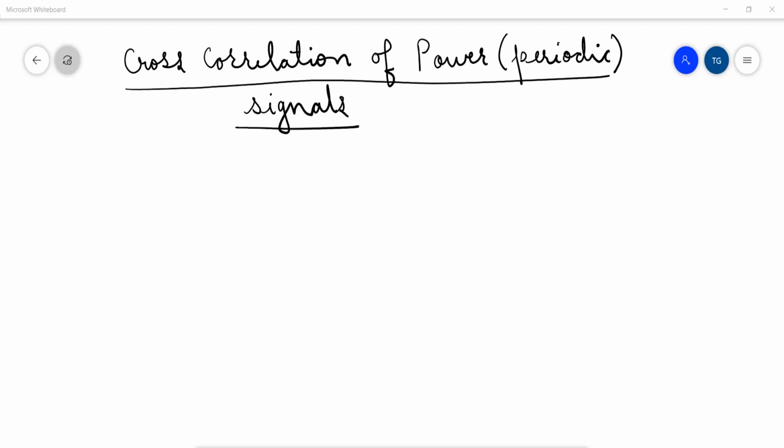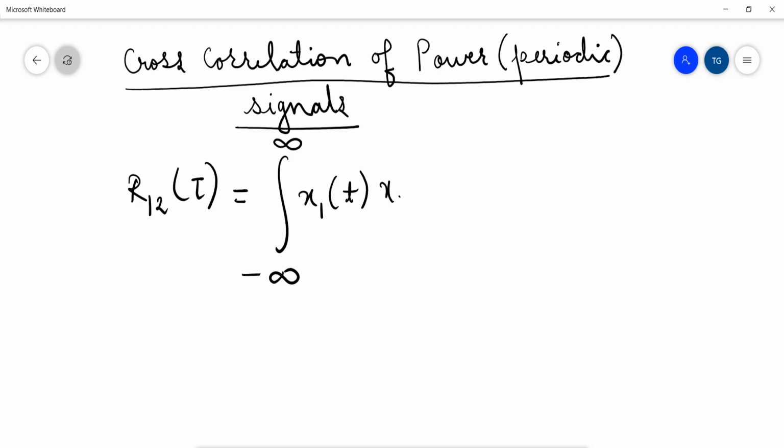In this video, we will discuss cross correlation of power signals. In our last video, we discussed cross correlation for energy signals, and we know that it is given by R12 of tau is equal to integration from minus infinity to infinity x1 of t complex conjugate of x2 of t minus tau into dt.